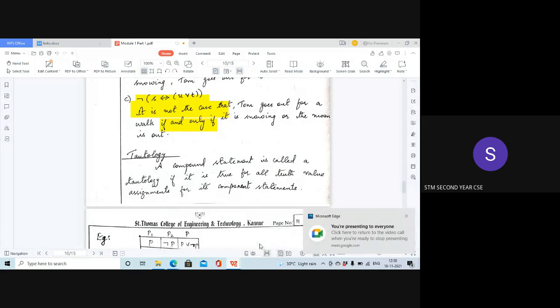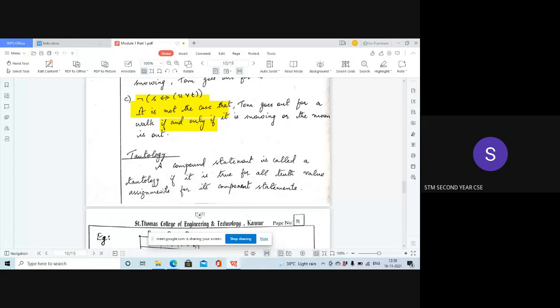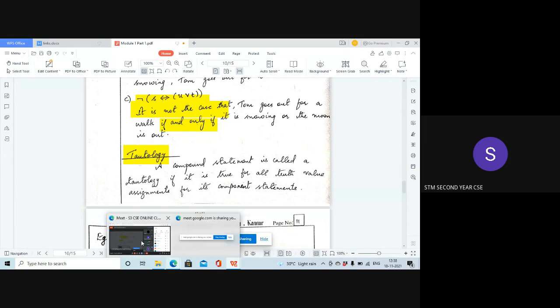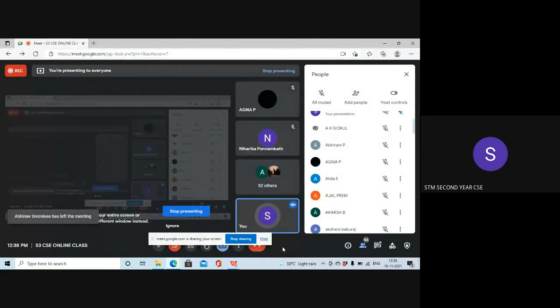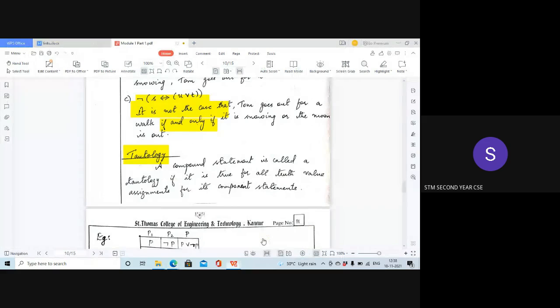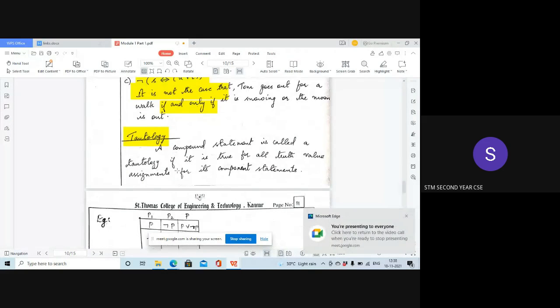So now I'm going on to the next section, a very important section which is asked repeatedly in university, and that is tautology. Now write the heading tautology in your notebook. Tomorrow I'll be checking your notebook. I should have all these headings there. Did you write it down? So tautology. Now what is tautology?